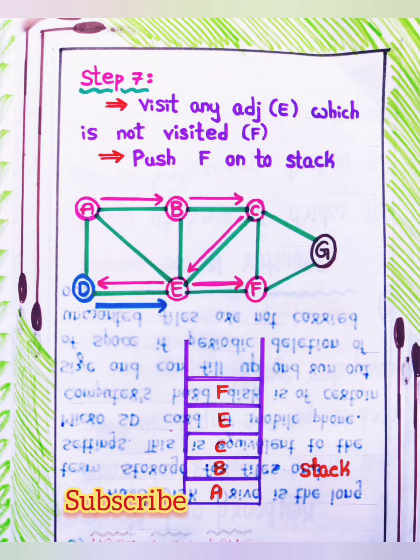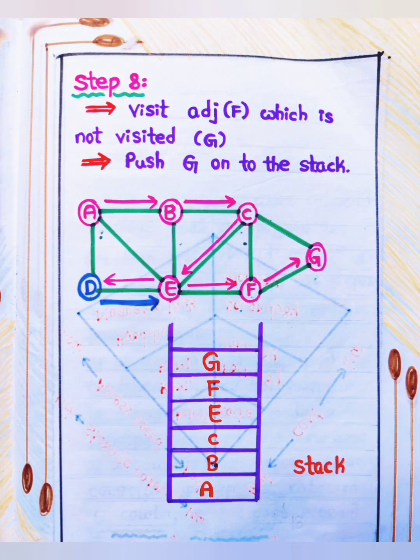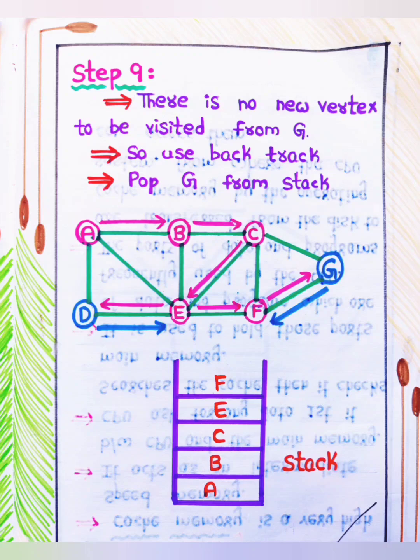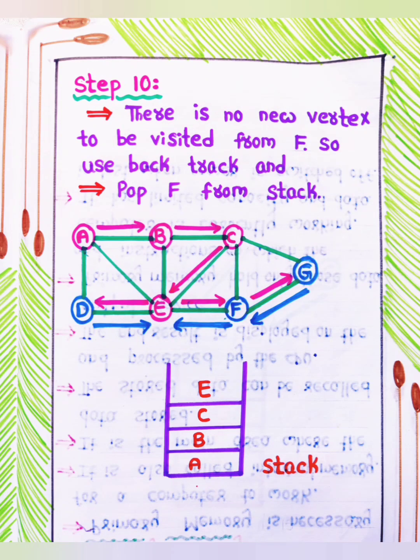Step 7. Visit any adjacent of E which is not visited, F. Push F onto stack. Step 8. Visit adjacent of F which is not visited, G. Push G onto the stack. Step 9. There is no new vertex to be visited from G, so use backtrack. Pop G from stack. Step 10. There is no new vertex to be visited from F, so use backtrack and pop F from stack.